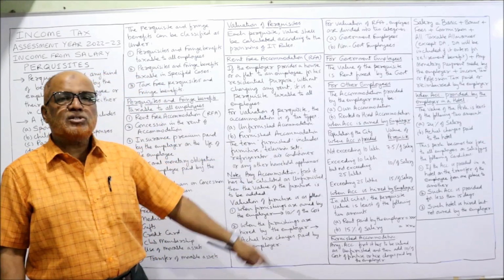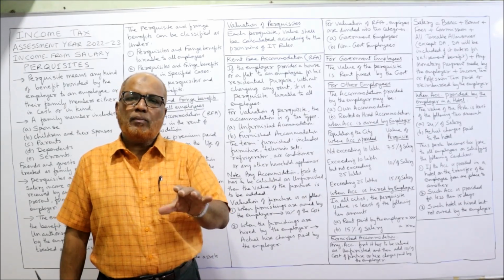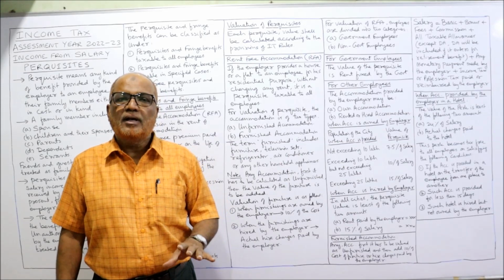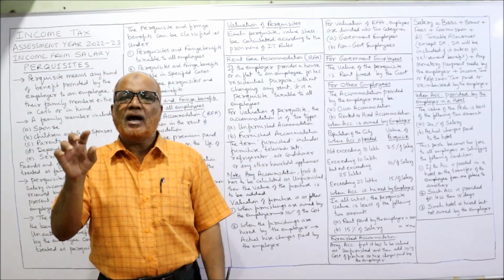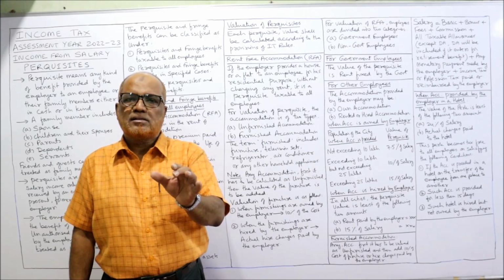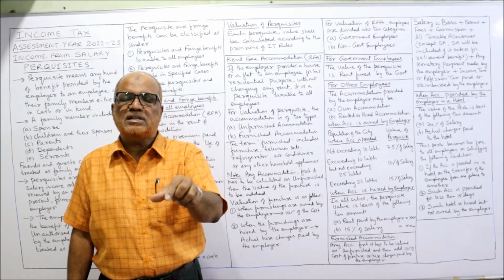Now, when accommodation is owned by the employer, if in the problem it is given that the accommodation is owned by the company, then we have to see the population of the city in which the accommodation is provided. The value of perquisite depends on the population of the city.